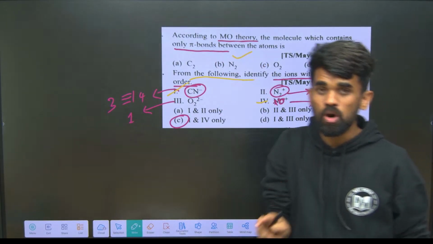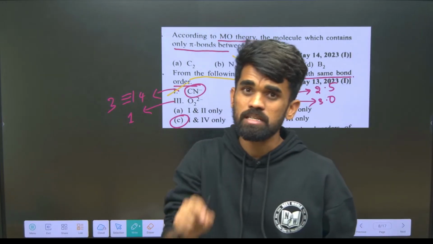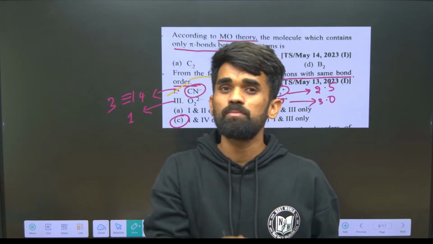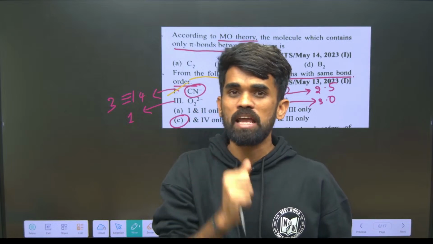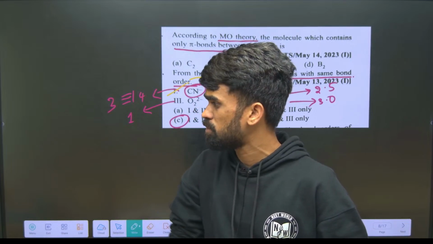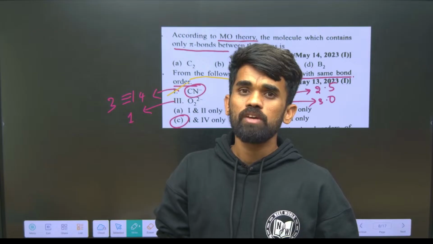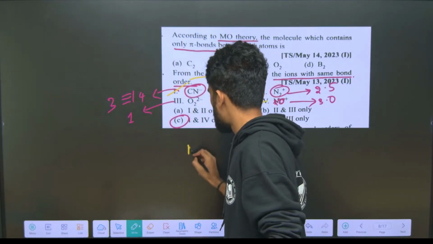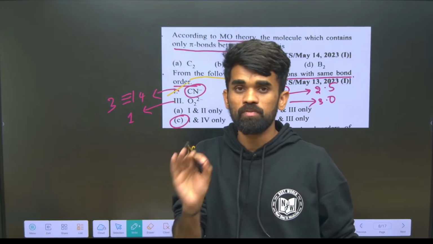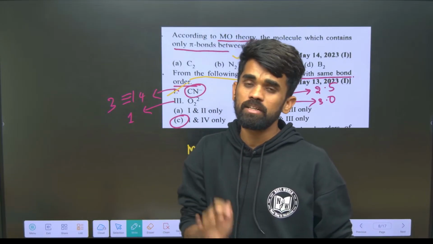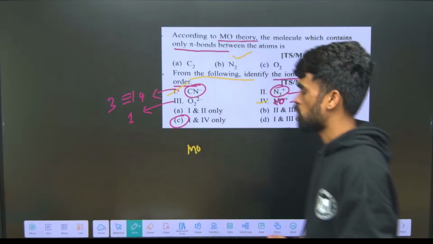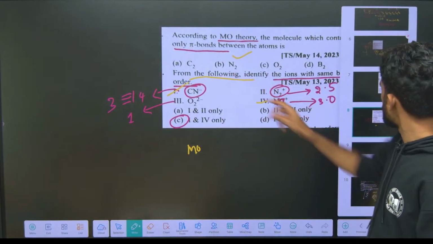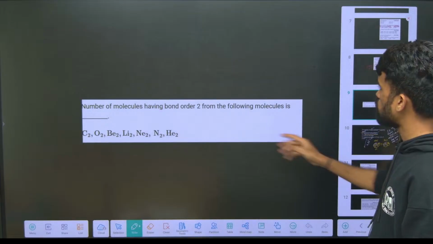If you are unable to answer molecular orbital theory questions, because you can expect one question from molecular orbital theory and one question from valence shell electron pair repulsion theory in the exam at any cost, just watch my video in the playlist, molecular orbital theory by Ajay Sir, from NEET World. You will definitely get clarity over the topic. Try both questions.